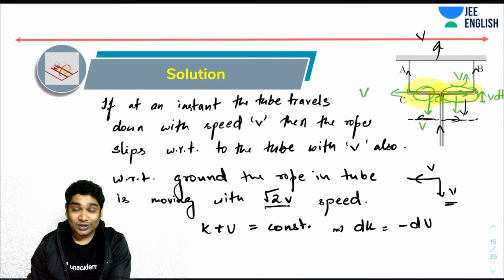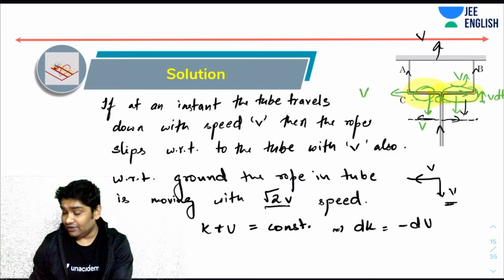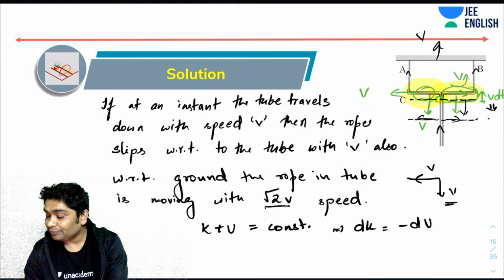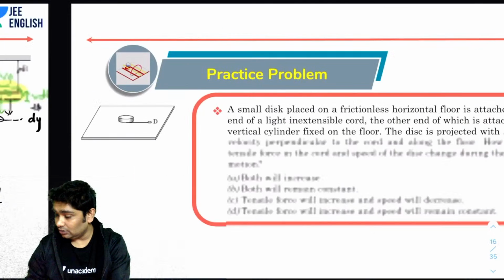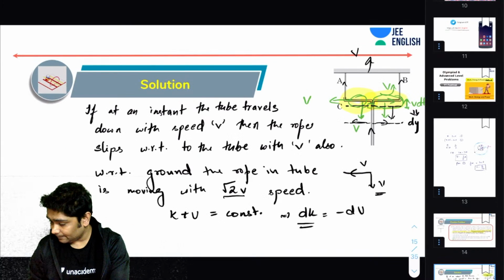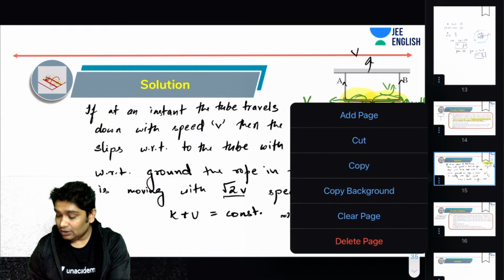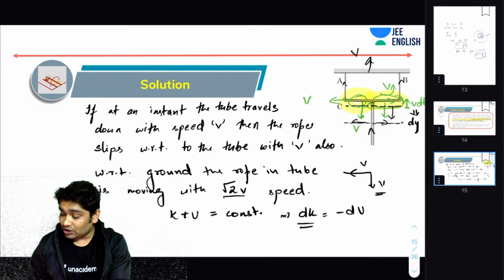So all I need to do is, let's imagine it slipped down by a small distance dy. So if it slips down by a small distance dy, which is v dt, then what is the change in its kinetic energy? Okay, so I'll have to add one page. Let's add one page here. So I can say since at this instant it was moving with a velocity of v.